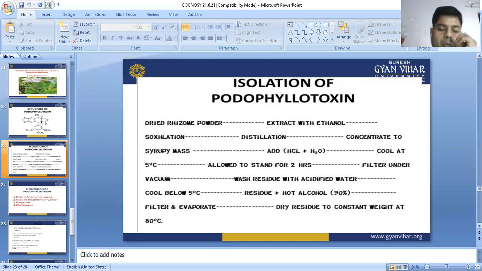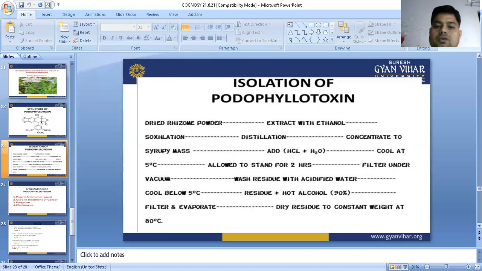Meaning to say that we are going to keep it in an ice box, cool at 5 degrees centigrade and allow it to stand for 2 hours. Meaning we keep it in the ice chamber for 2 hours, and filter under vacuum, and wash the residue with acidified water.